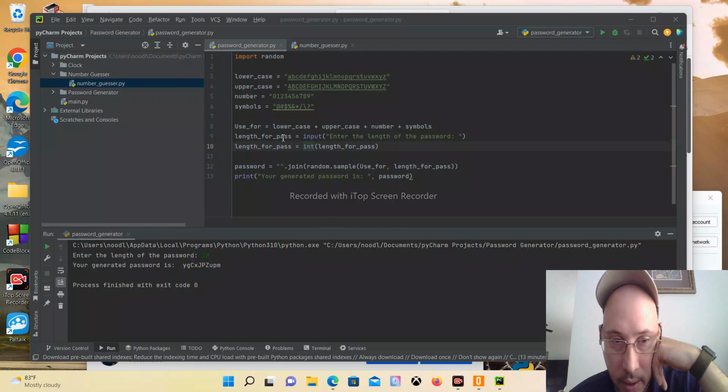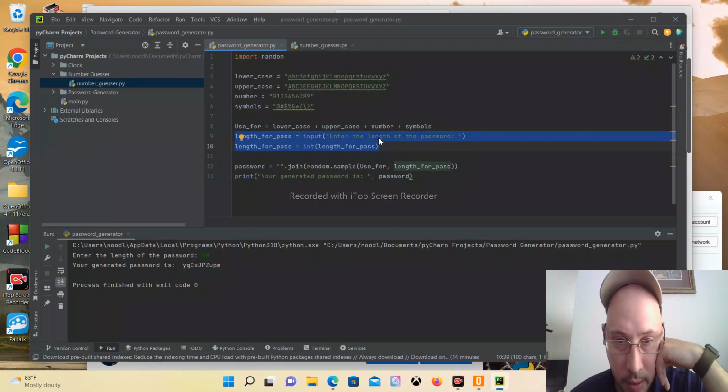This is my program, and I added an update to it today where it's going to say enter the length of the password instead of it automatically having it set at 10. Now you can set it to whatever you want.